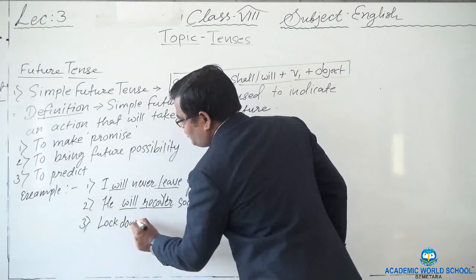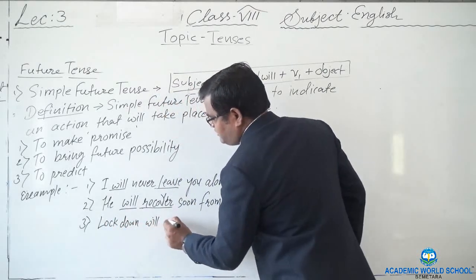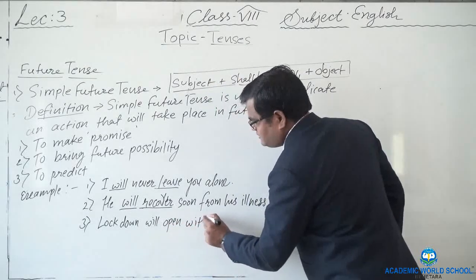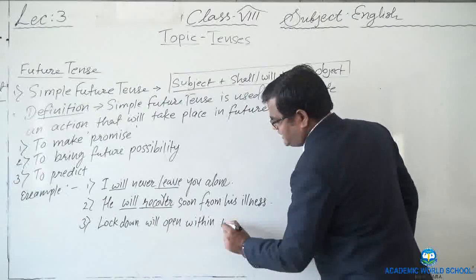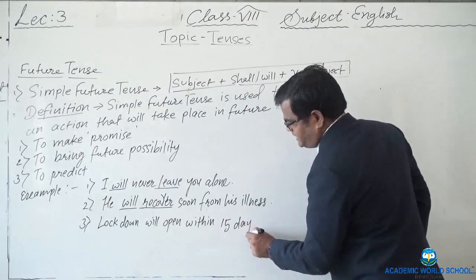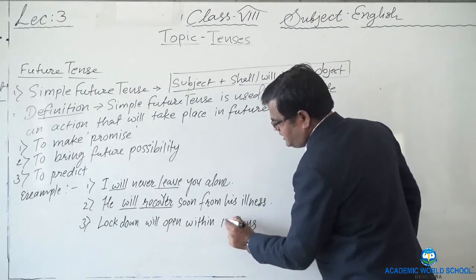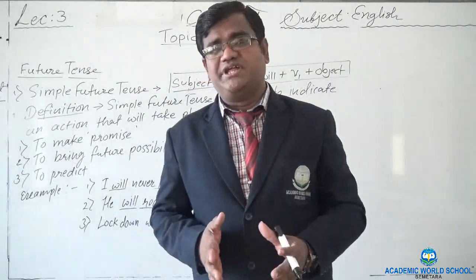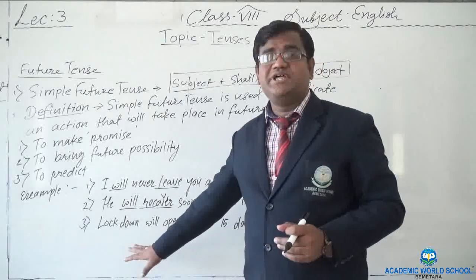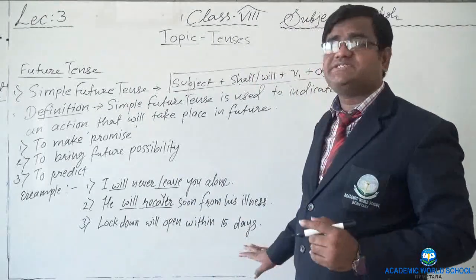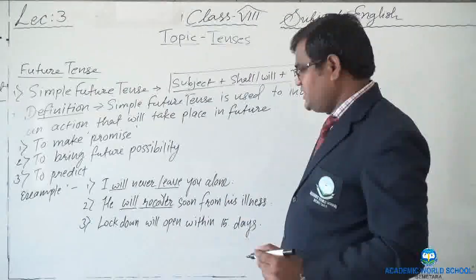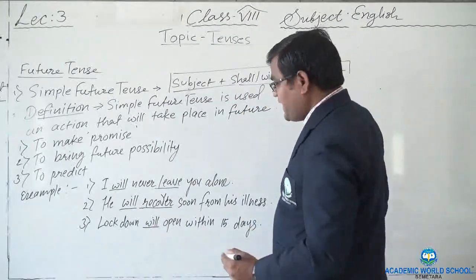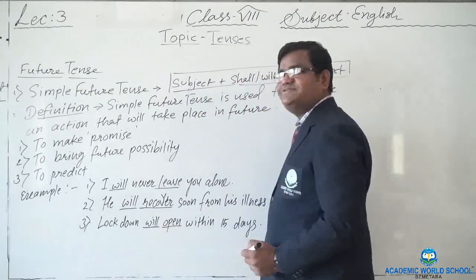Lockdown will open within 15 days. Right? Different kinds of persons may have their different opinions regarding the opening of the lockdown. But it is still a kind of prediction that we are doing here. So again, I have used will here and then the first form of the verb.